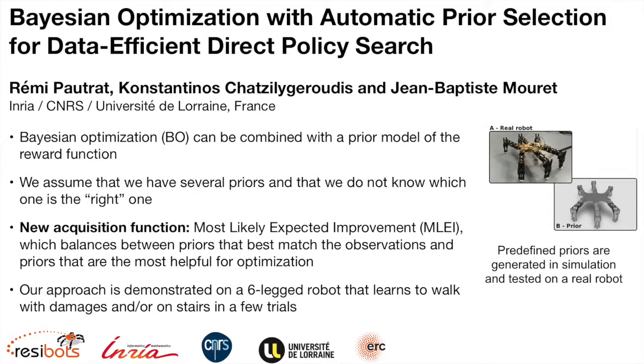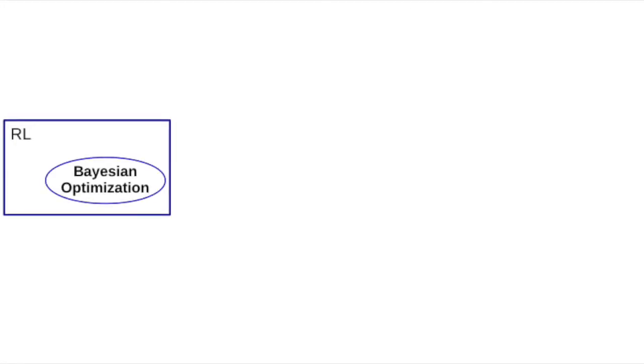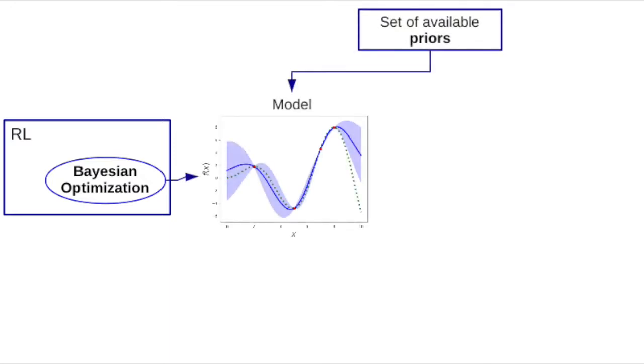Bayesian optimization with automatic prior selection for data-efficient direct policy search. Among the data-efficient approaches for reinforcement learning, Bayesian optimization can successfully learn parameterized policies in only a few iterations. One of its key features is that it can leverage priors to speed up the learning and to better adapt